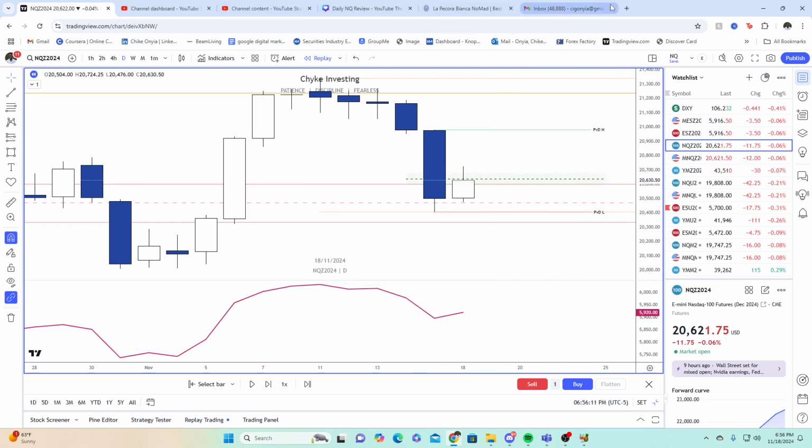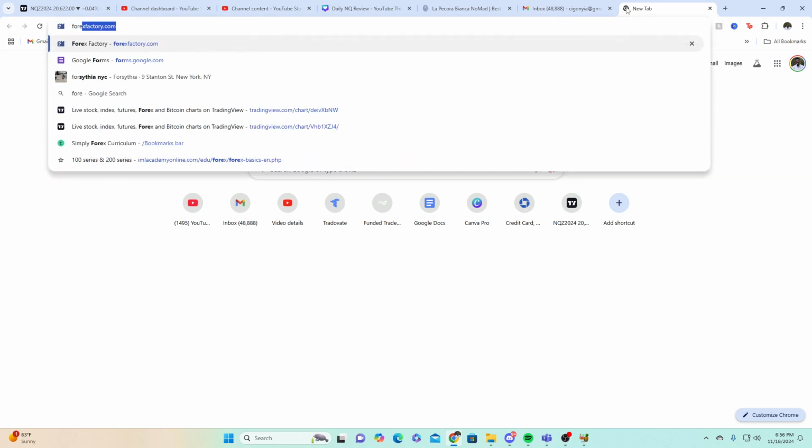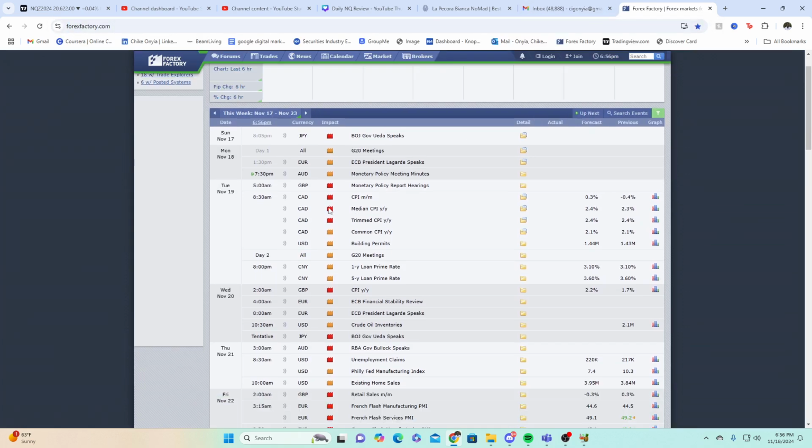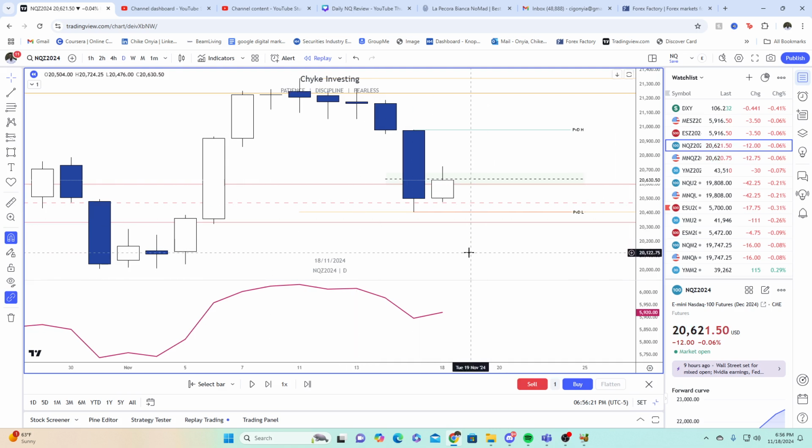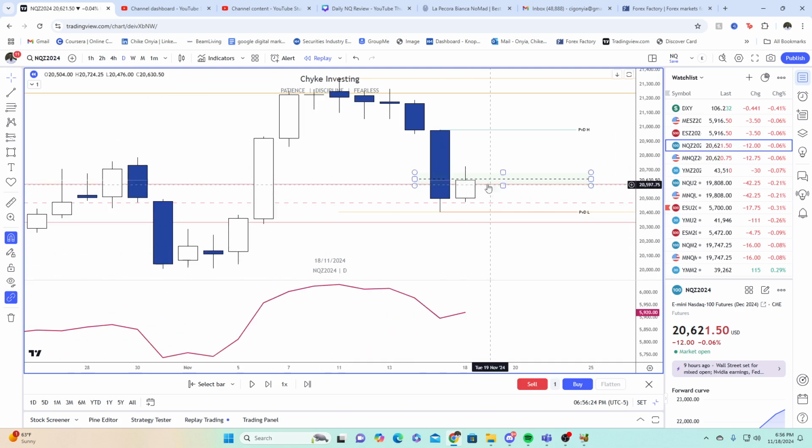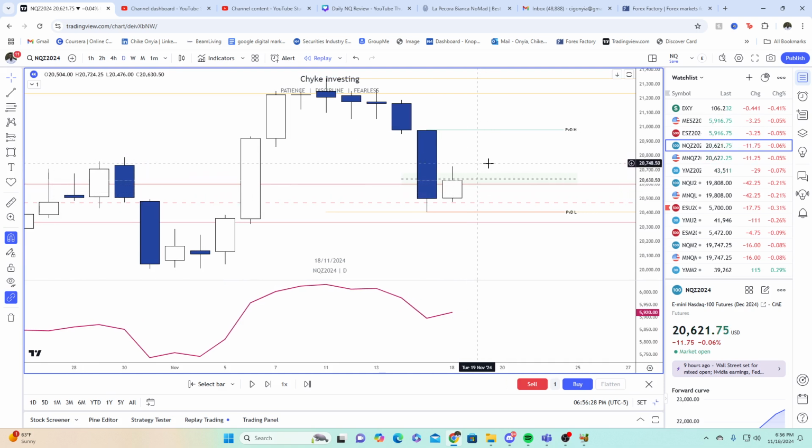Now, I think we have some news going in tomorrow, so we could see that being a catalyst to let price expand. We have building permits. It's orange folder. Not that volatile news. So it could be a consolidation day. So we just have to see how the next day's candle opens. But that's my advice for now.